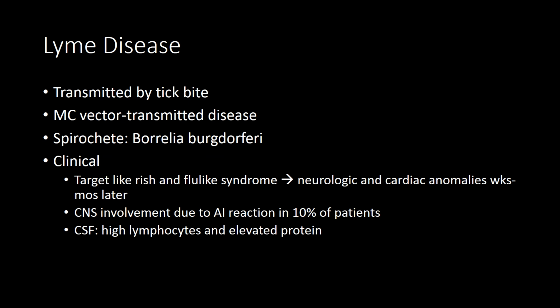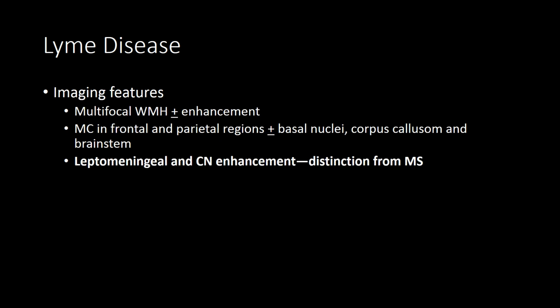Clinically, as you probably remember, it involves a target-like rash and flu-like syndrome with neurologic and cardiac anomalies that occur weeks to months later. The CNS involvement occurs due to an autoimmune reaction in about 10% of patients. And CSF, again, shows high lymphocytes and elevated protein, so it's helpful. Imaging features of Lyme disease include multifocal white matter hyperintensities with enhancement. It's fairly nonspecific in terms of imaging features.